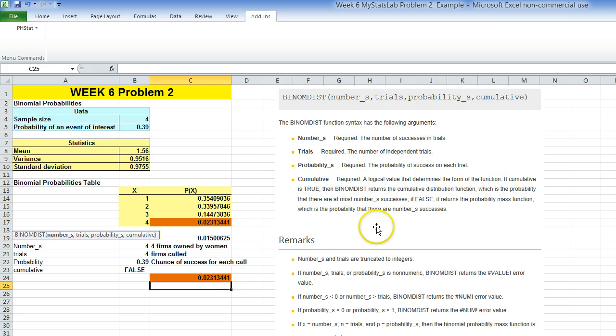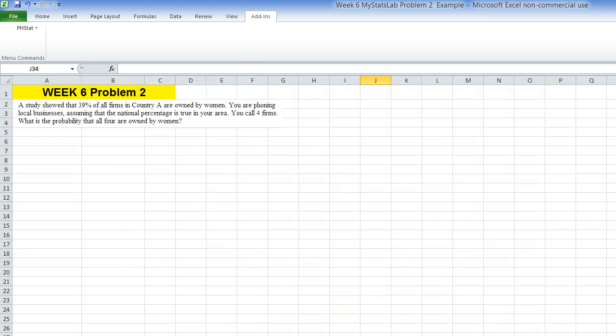So this is the principle that we're using for the BINOM.DIST function in Excel to be able to calculate the probability of 4 calls, and all 4 being women, if we know the probability of calling a company owned by a woman for each of the 4 events.